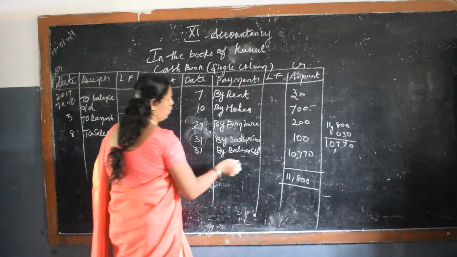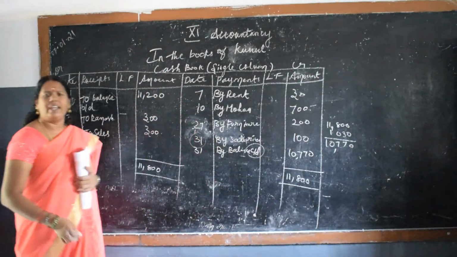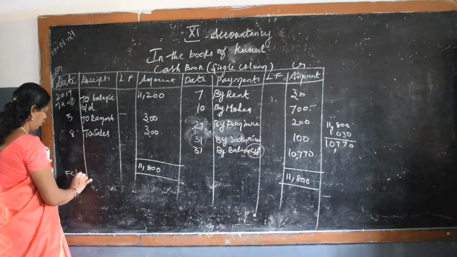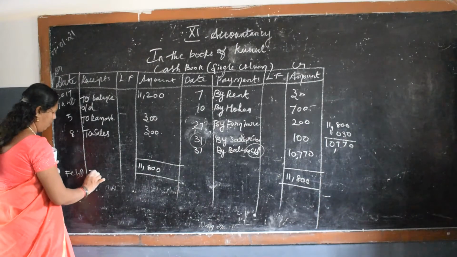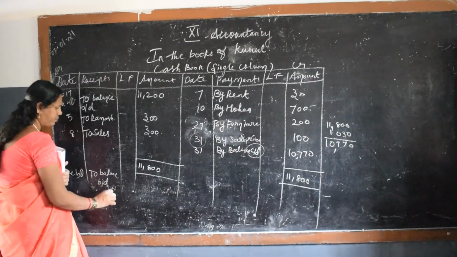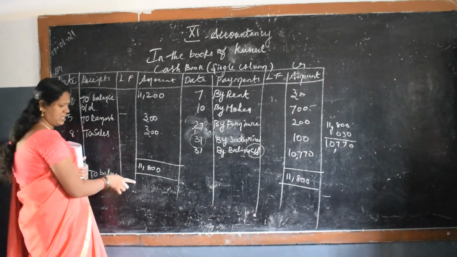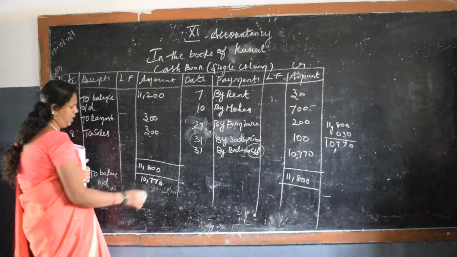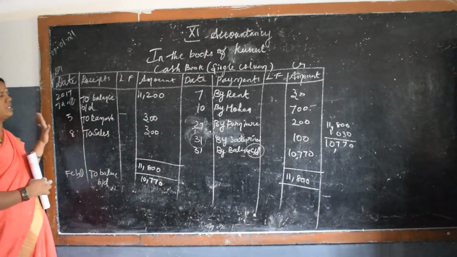So this 10,770 is the closing value of January. This closing value has to be brought down to the next month. What is the next month? It is February 1. On the next date you write February 1, to balance B by D, the next to this, 10,770. That's all. This is the sum.